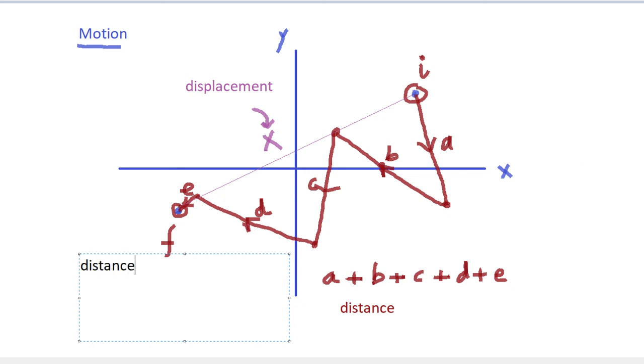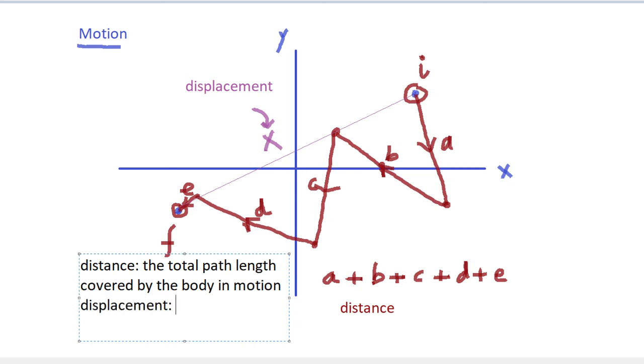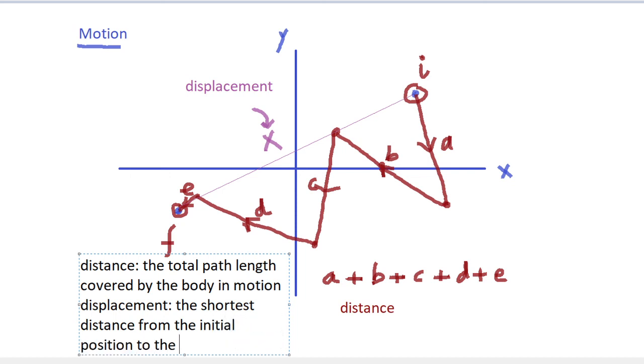So the distance is the total path length covered by the body in motion, while the displacement is the shortest distance from the initial position to the final position.